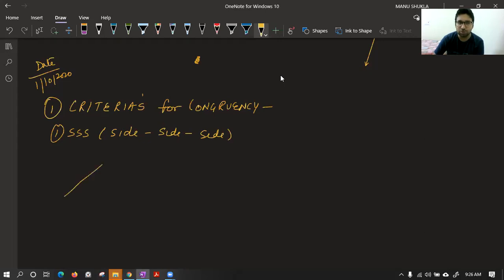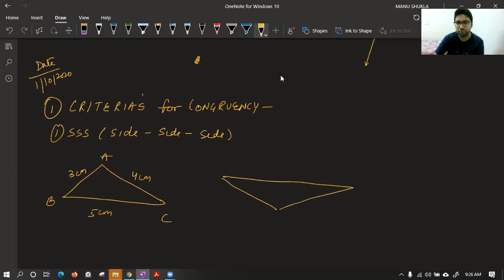For example, suppose I have this case, a triangle ABC. This is 3 centimeter, 4 centimeter, and 5 centimeter, and I have this case 5 centimeter, 3 centimeter, and 4 centimeter. This is your P, Q, and R. Can we say triangle ABC is congruent to PQR? Because there are three corresponding sides which are equal, so we can say the triangles are congruent by triple S rule.